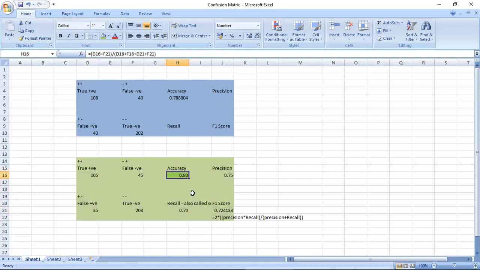How do we calculate accuracy? I've kept the formula over here. We add the true values, true positive and true negative, and divide it by the total sample. We get the accuracy of 80%. How do we calculate precision? Precision is true positive, where we expected them to survive and they survived, divided by true positive plus false positive.